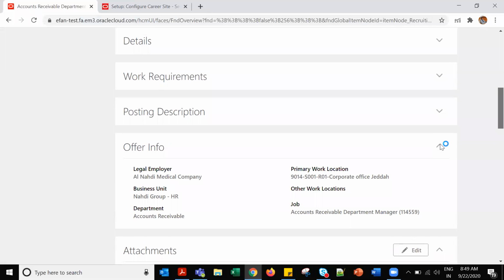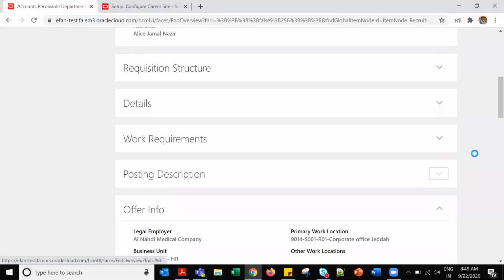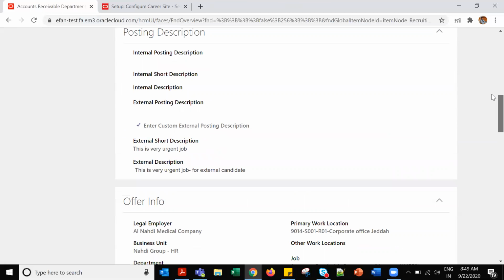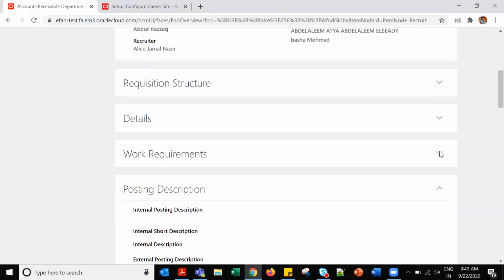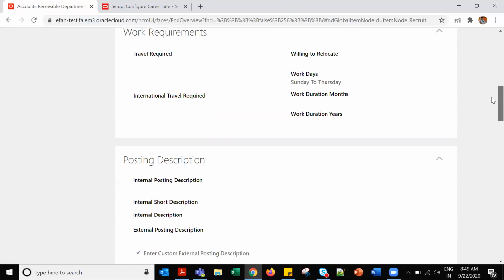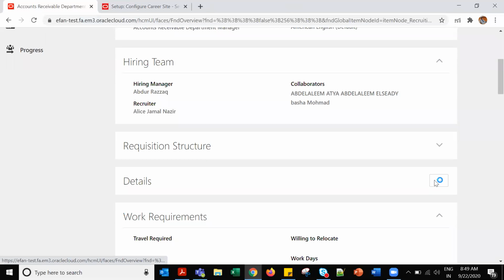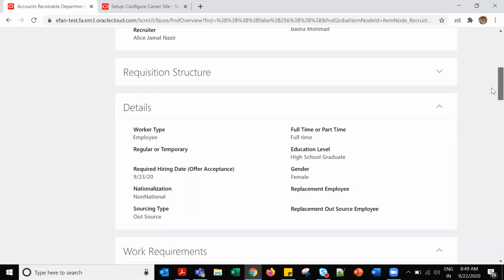Legal employer, primary work location, other work location, department, posting description. And this is work requirement. It was like date, some organization name.